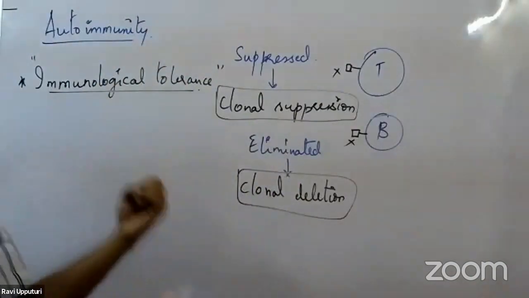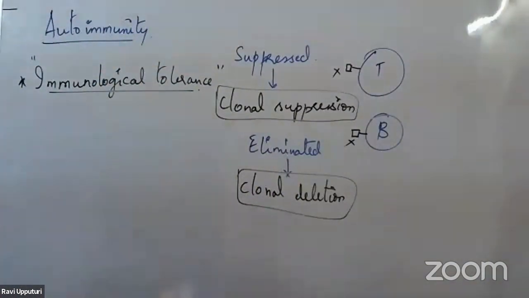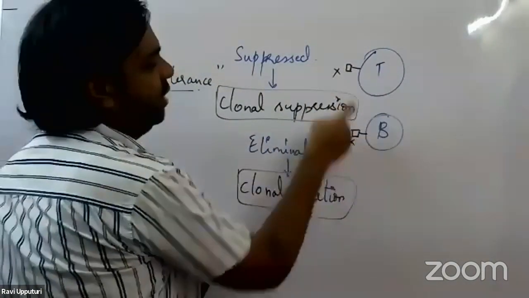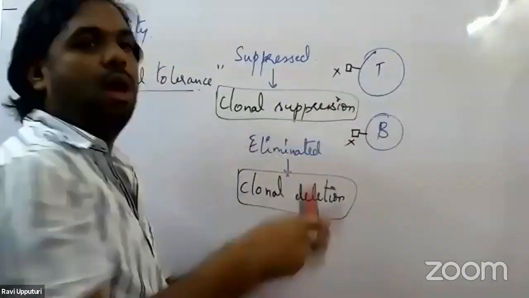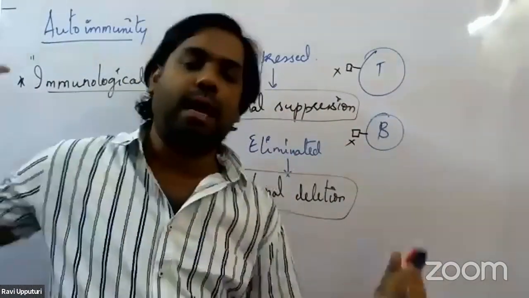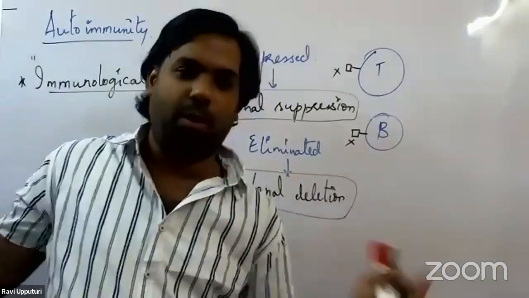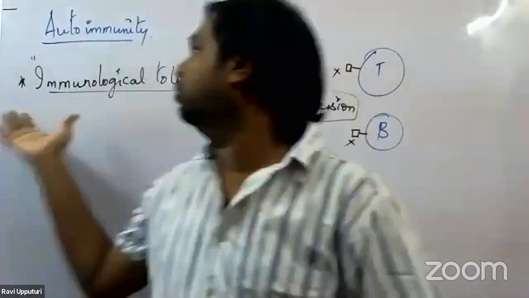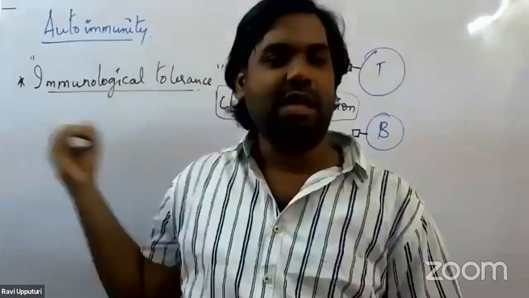So through the process of clonal suppression and clonal deletion, these lymphocytes having these sort of antigens will not be able to target our normal body cells. Therefore, the process of immunological tolerance is achieved.